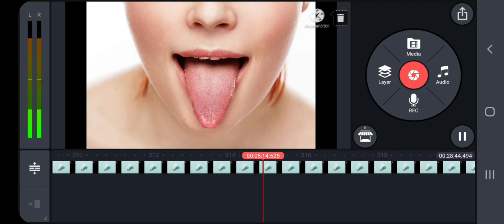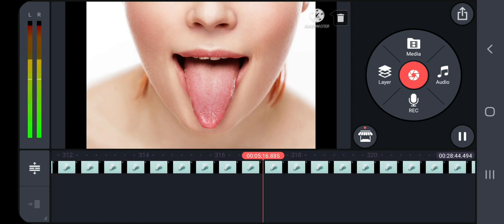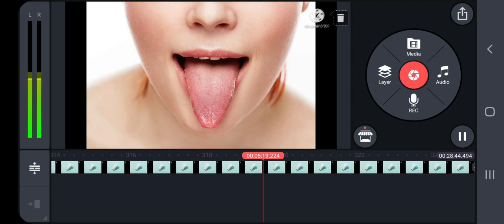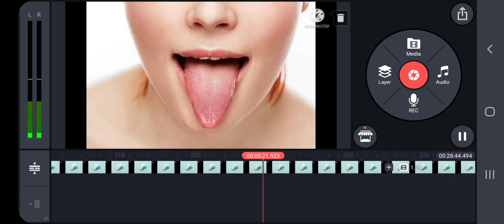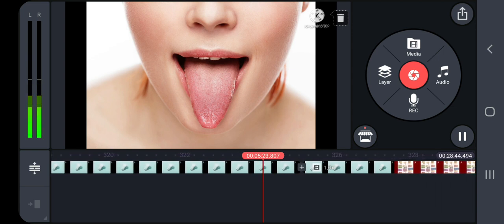Our tongue is a freely movable muscular organ. The oral cavity leads to the pharynx and food passes through the esophagus.